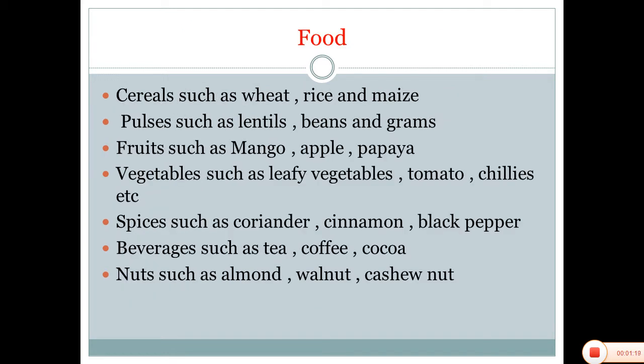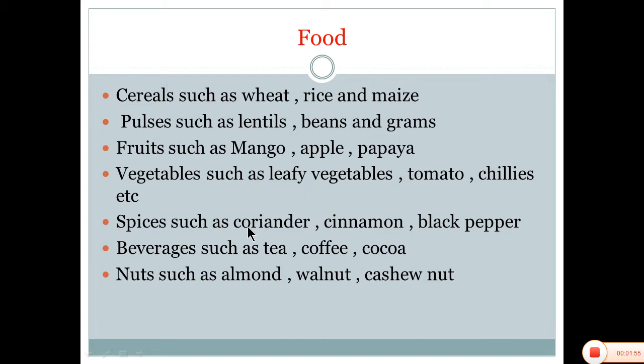First one is food. Food is an essential thing in human being's life, which he gets from various different plants, like cereals. He gets them from wheat, rice, and maize. Pulses such as beans, lentils, and grams. Fruits such as mango, apple, papaya, etc. Vegetables such as leafy vegetables, tomato, chilies, etc. Whatever food we eat, we get it from plants.